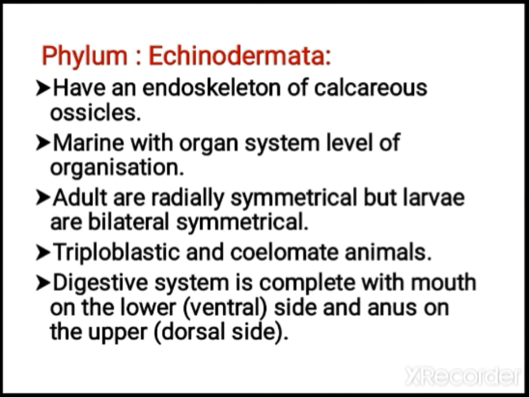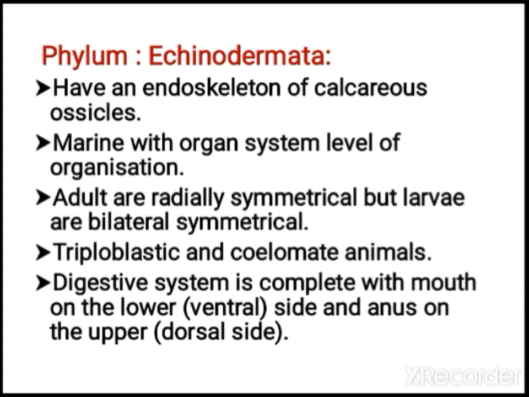Next one, let us study regarding echinodermata. Echinodermata have an endoskeleton of calcareous ossicles. The skeleton is made up of calcareous ossicles. It is just beneath the skin, buried inside the skin. They are marine, with organ system level of organization. The adults are radially symmetrical, and the larvae, when you observe, are bilaterally symmetrical. These all are triploblastic organisms and coelomate animals.